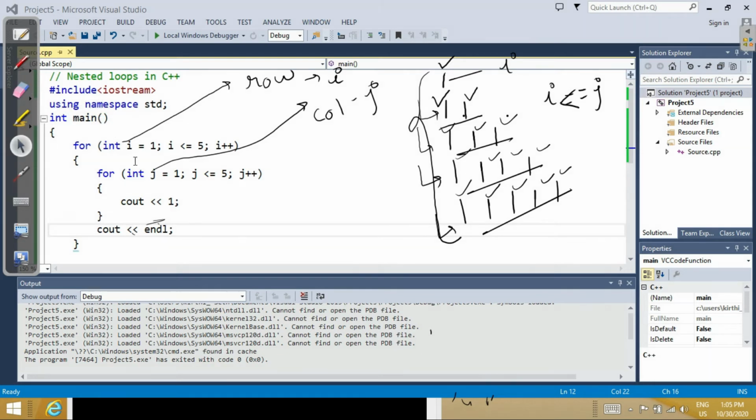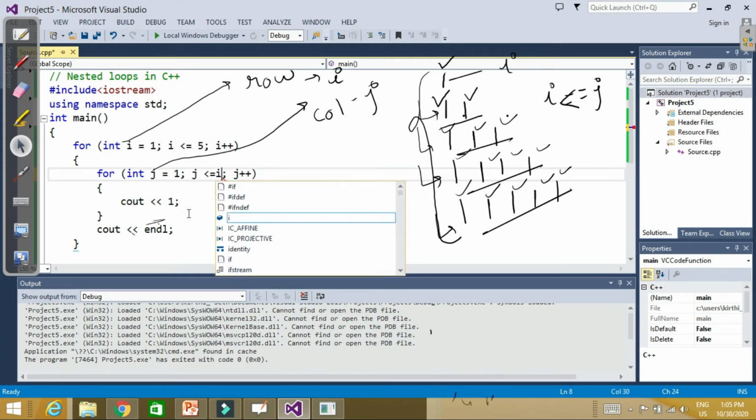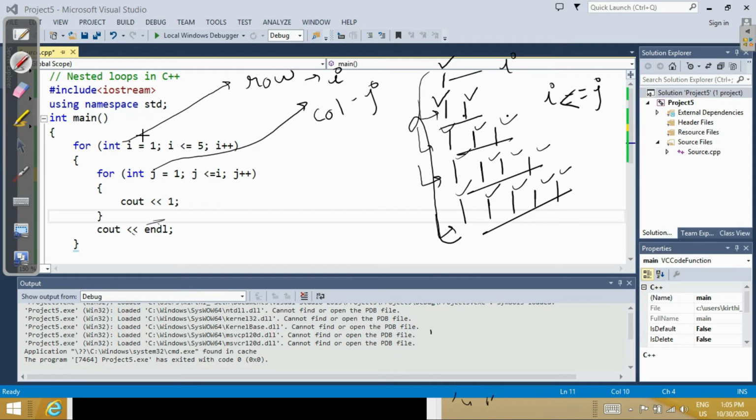Just a minute, let's check it here. If I put here j is less than equal to I, and then we have to put 1. Now what happens when we put I is equal to 1? When we put I is equal to 1, the compiler will come here, and initialize I with 1. Now I should be less than 5, yes, I is less than 5.